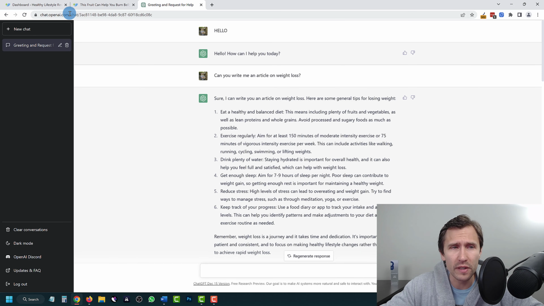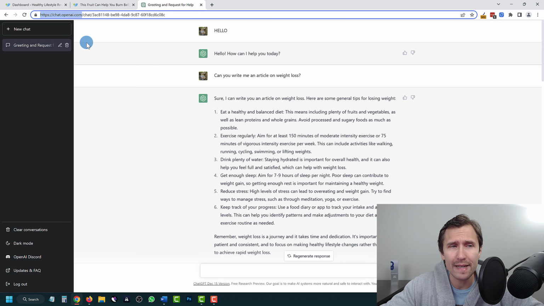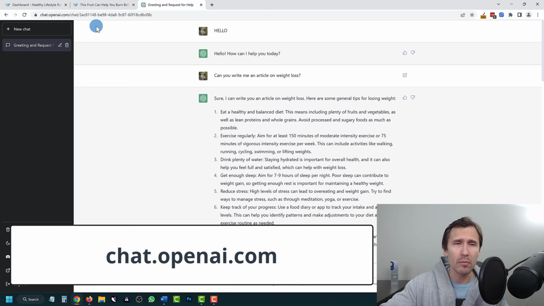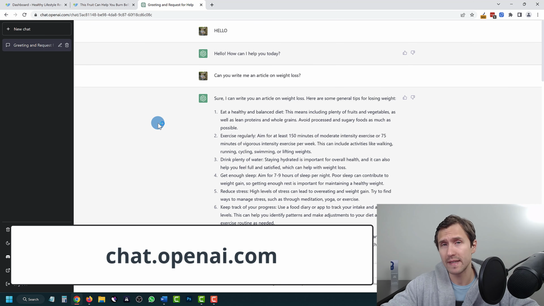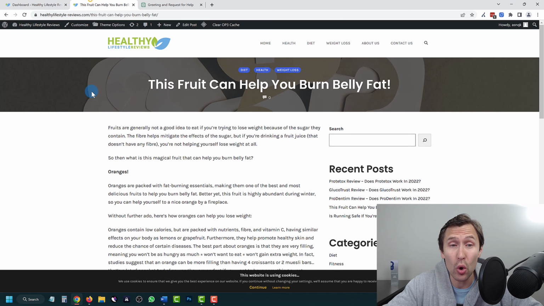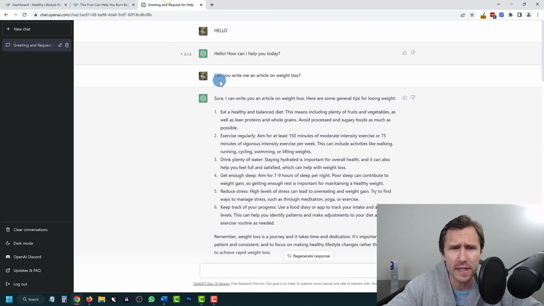So if you guys head over to chat.openai.com, you will be able to input whatever information you want into this system, and it's going to give you out information. It can write a whole article for you that you can then post on your website. Absolutely amazing, guys. Saves you so much time, makes it so much easier.